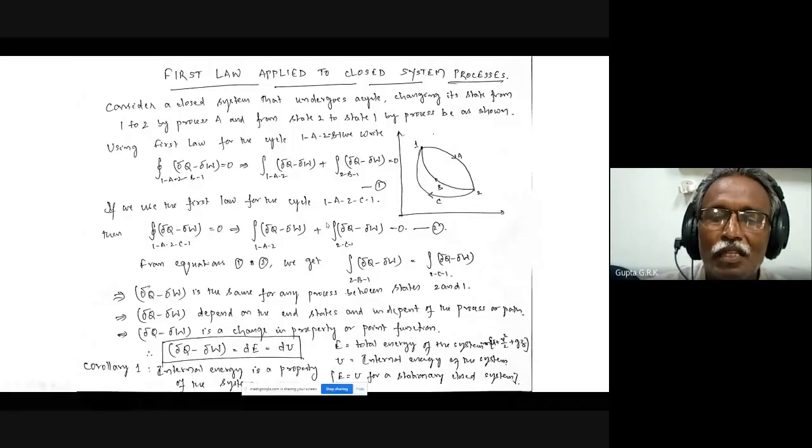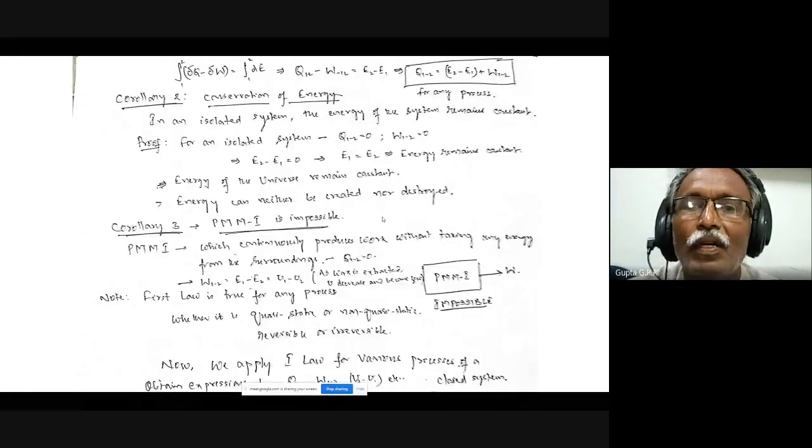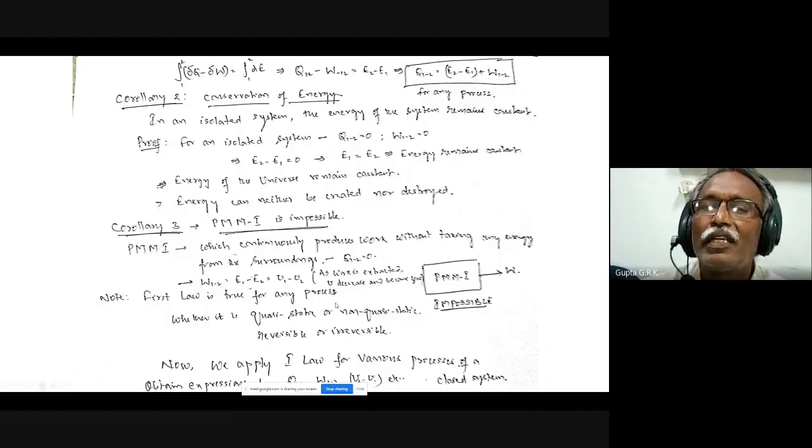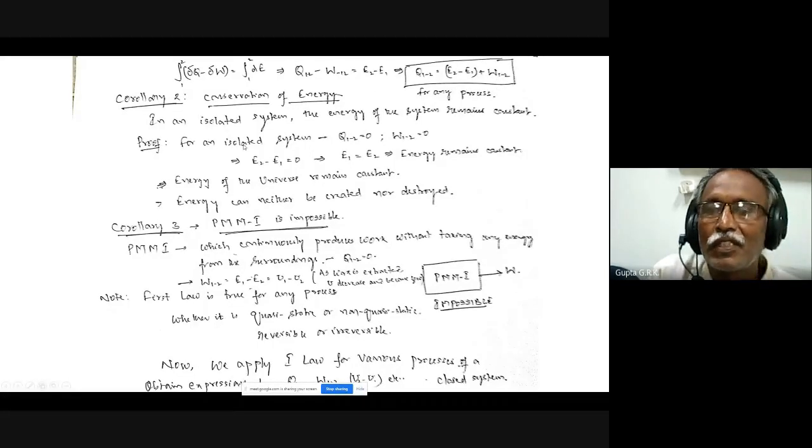So delta Q minus delta W is dU. That is the statement. And integrating it, we get Q12 is equal to U2 minus U1 plus W12. So this is the first corollary, which says that internal energy of the system is a property of the system.